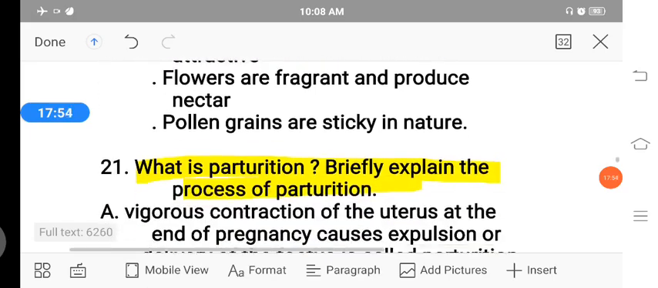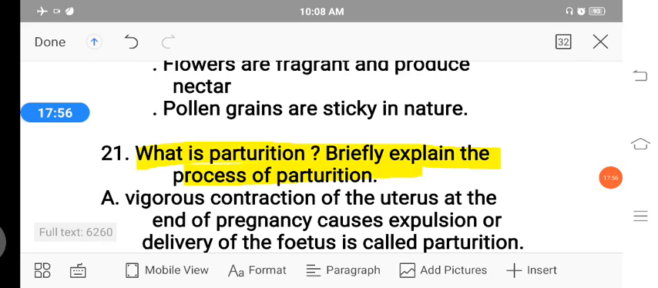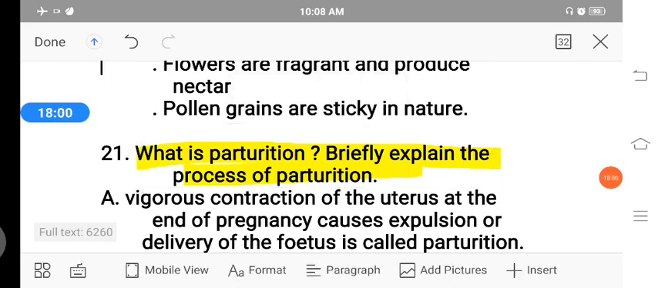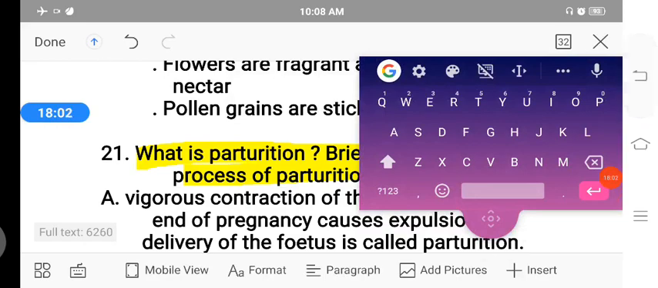Then the next question is, what is parturition? Briefly explain the process of parturition. Okay.